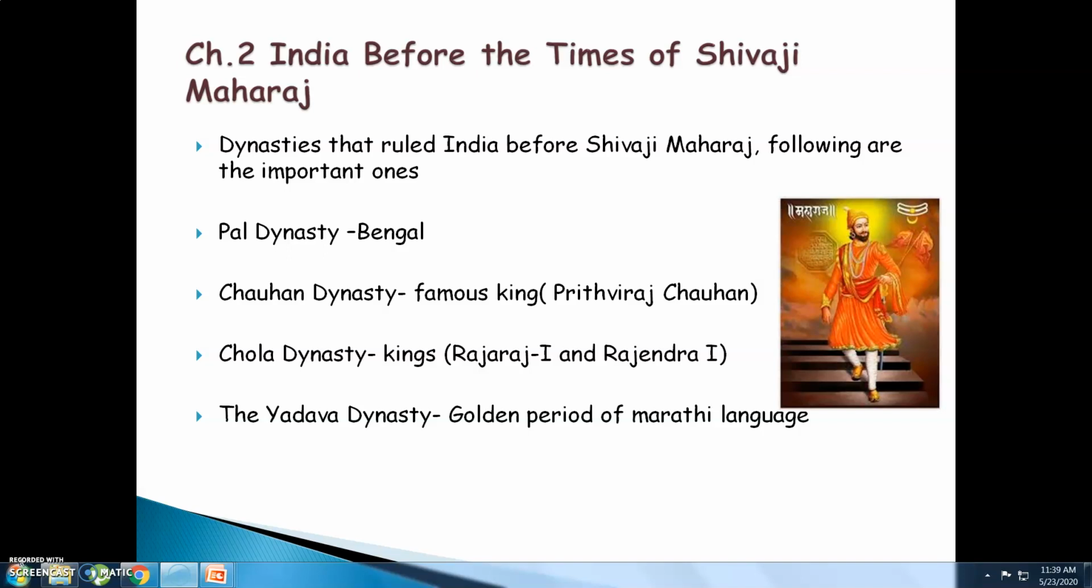There were four such important dynasties. First is the Pal dynasty, which existed in the place of Bengal. Next, the Chauhan dynasty. The famous king was Prithviraj Chauhan. Third, the Chola dynasty. Important kings were Rajaraj I and Rajendra I. Both of them were brothers and both of them together founded the dynasty of the Cholas. The last one, the Yadava dynasty, which was also called the golden period of the Marathi language.